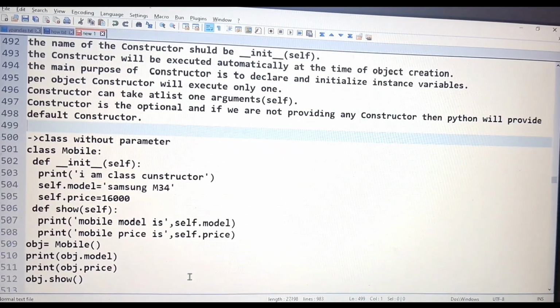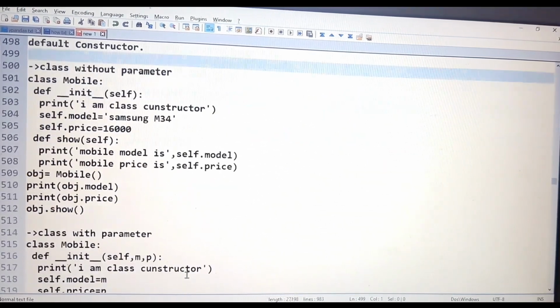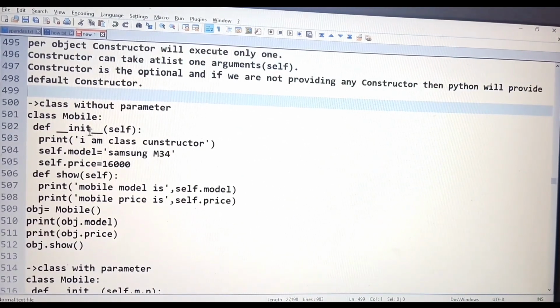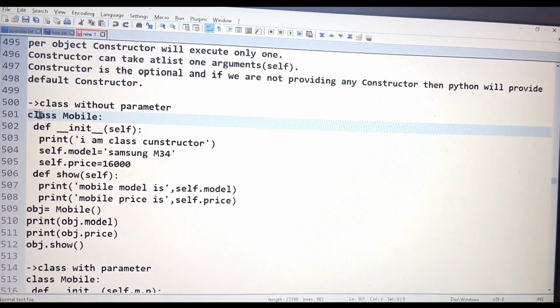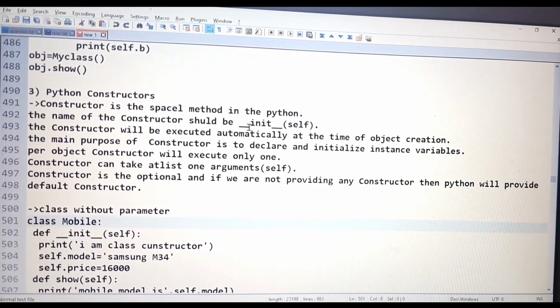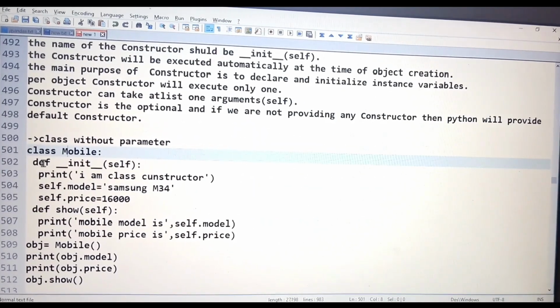So in the class only we are using the constructor. I'm going to show the different types of classes, like a class without parameter and a class with parameter. And here we are going to use the constructor. So here you can see I have written one class, class name Mobile, and as I told you in my definition, the constructor name should be __init__(self). So the same thing: def __init__(self). This is the name of the constructor in Python.